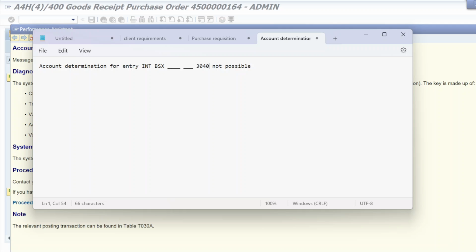You should not copy the same steps, but the procedure will be the same. You should know how to read an account determination error, how to read an account determination ticket, and how to resolve it, right? So this is a chart of account, this is a key, this is a valuation class. I'm getting chart of account INT, key BSX, and valuation class 3040. So I have to resolve for that. Let me show you how to resolve that.